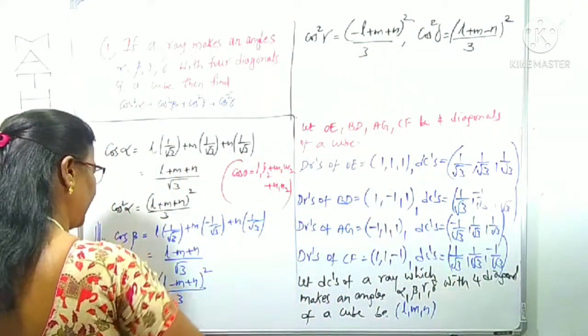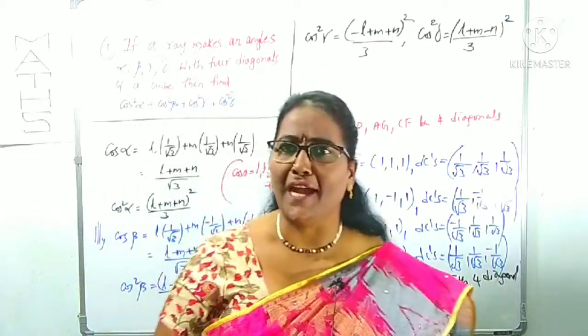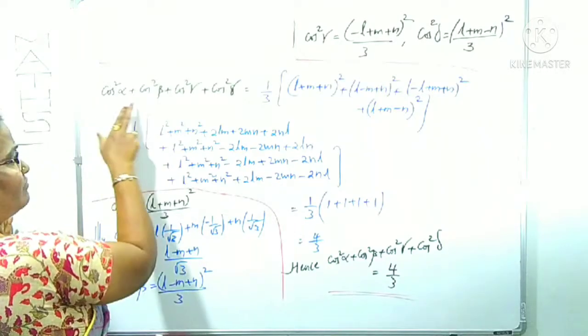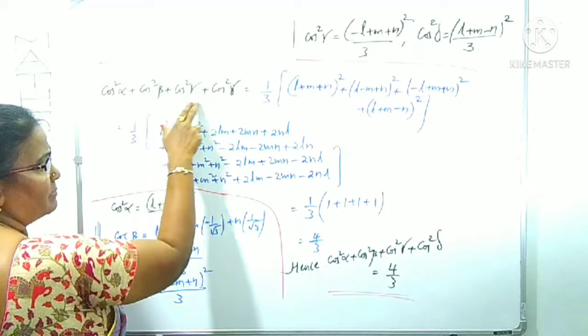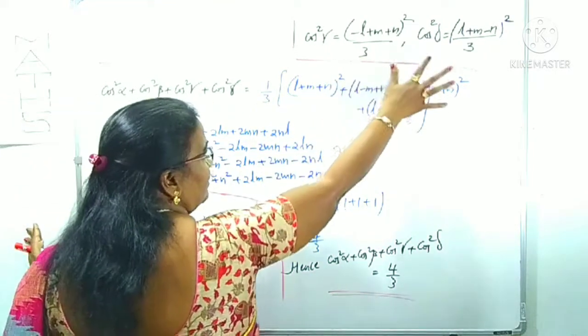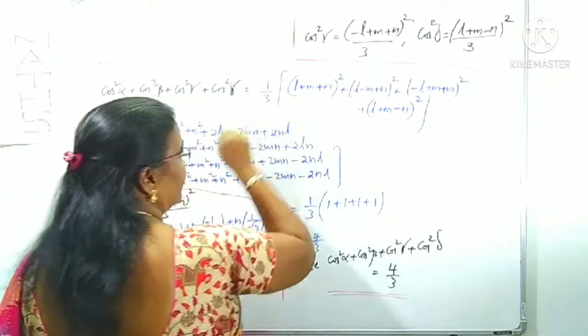Cos square alpha, cos square beta, cos square gamma, cos square delta. Now we can add all of them. What is the result we have to get? Cos square alpha plus cos square beta plus cos square gamma plus cos square delta is the sum of all these four, the denominator is 3, and 1 by 3 is taken outside.